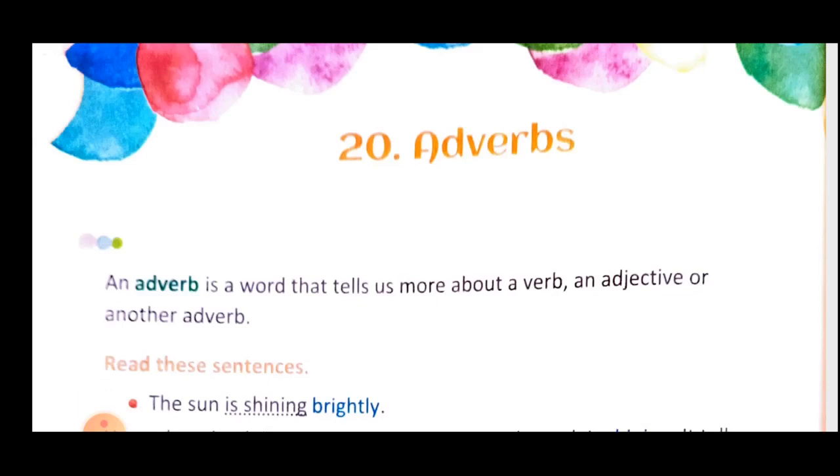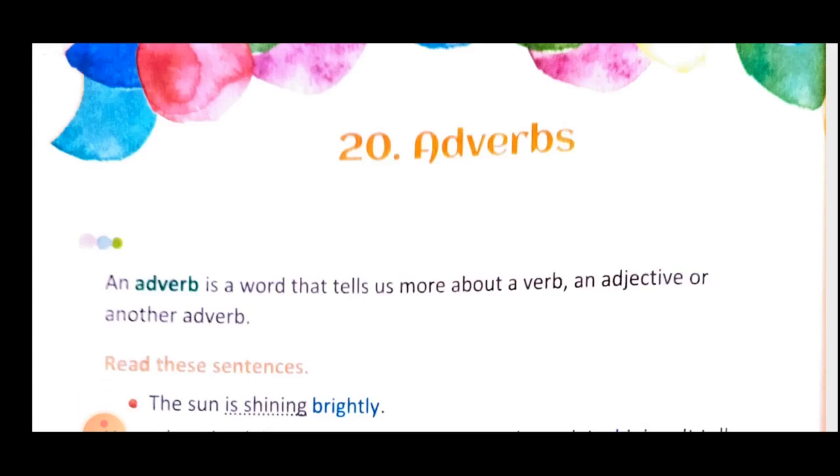So, today our topic is very simple and I will try to make it more easily understandable for you. So, our topic is adverbs. Now, in this title, you can see after "ad", "verb" is there. That means it is describing about verb. So by the name you can understand that adverb is for verb, for describing more about verb. That action is done, but how that action is done, that describing word is known as adverb.